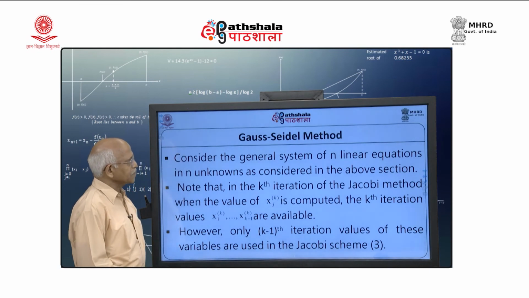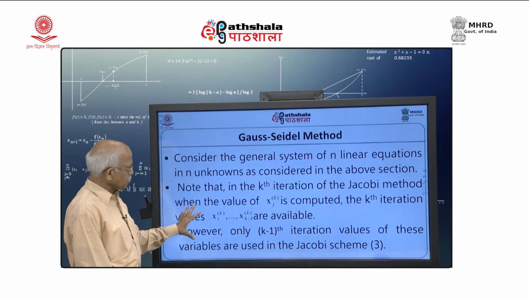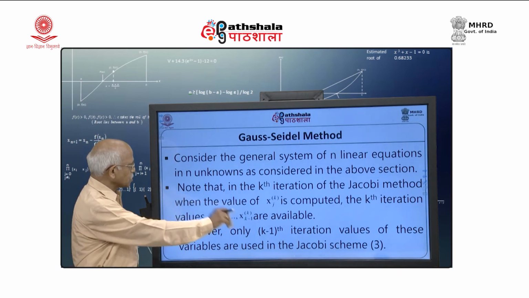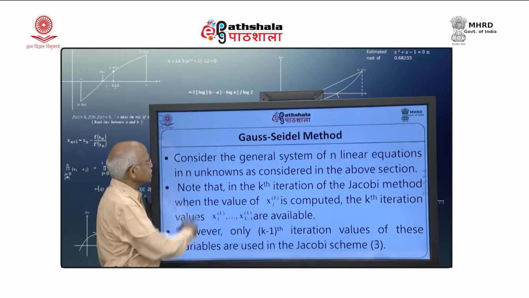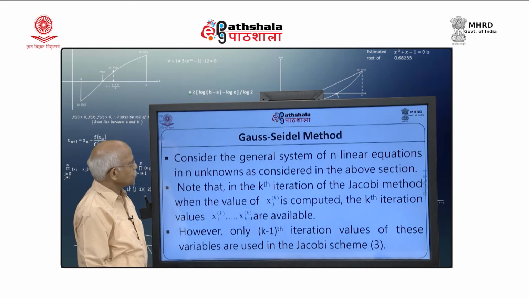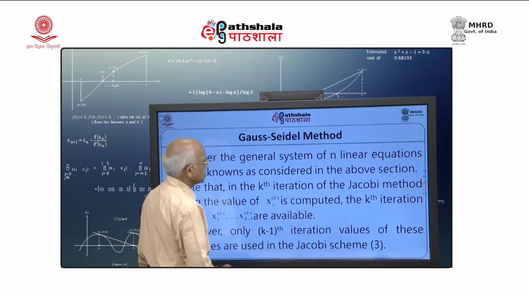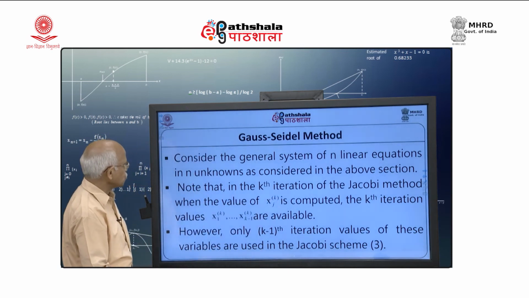Now, the Gauss-Seidel method, on the other hand, is also an iterative method. The only change we are going to make is in the selection of elements on the right hand side. Consider the general system of n linear equations in n unknowns as considered in the above section.